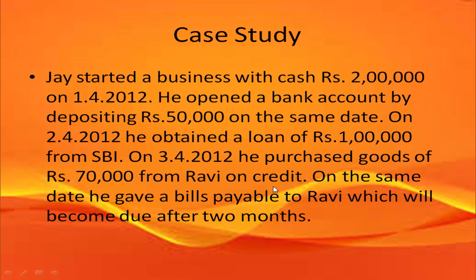Jaya started a business with cash of rupees 2 lakh on 1st April 2012. He opened a bank account by depositing rupees 50,000 on the same date. On 2nd April 2012, he obtained a loan of rupees 1 lakh from State Bank of India, and on 3rd April 2012, he purchased goods for rupees 70,000 from Ravi on credit.